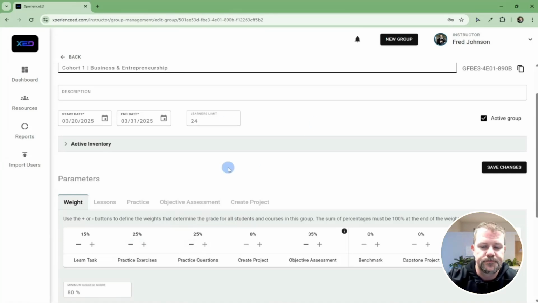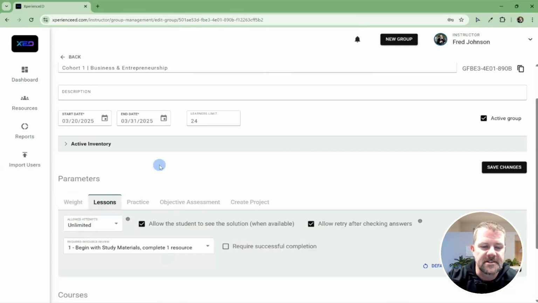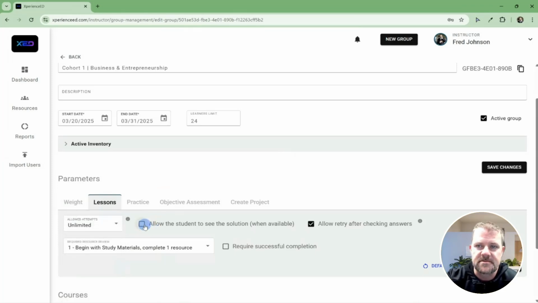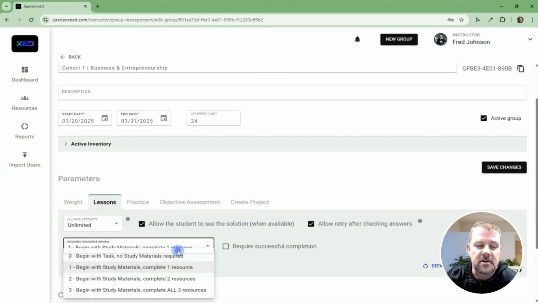From here, I can come into lessons and choose how many attempts do my learners get on each of those lessons, each of those tasks. Can they see the solution? Sometimes that's a huge win. Sometimes it can be a disadvantage for students to be able to see the solution. And can they retry after they've checked their answers? You're also determining where they begin. Do they begin with the study materials and move over to the task, or do they begin with the task, try it? If they don't know how to do it, then move over to the study materials.